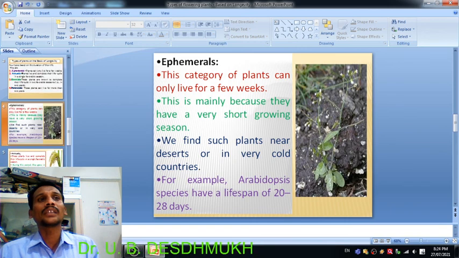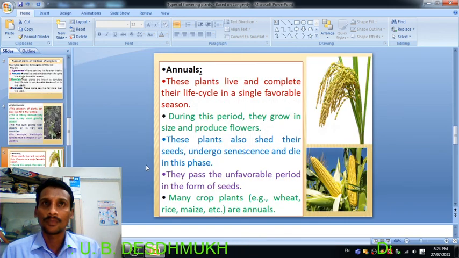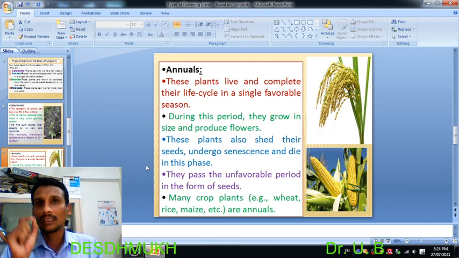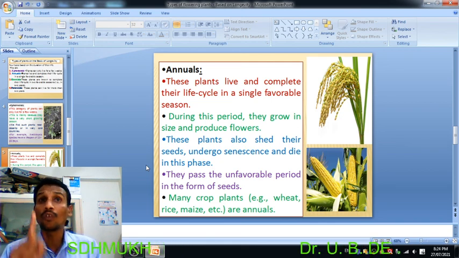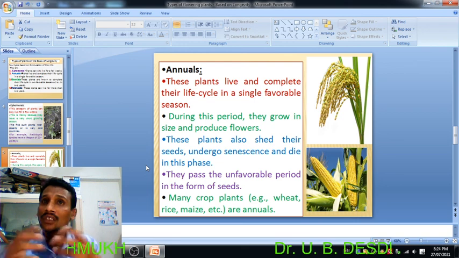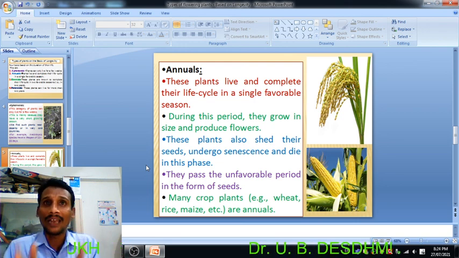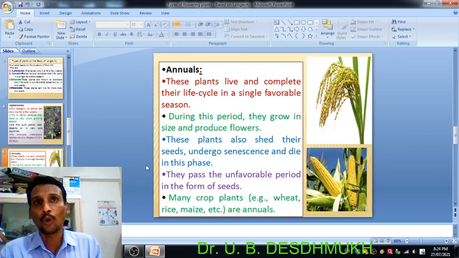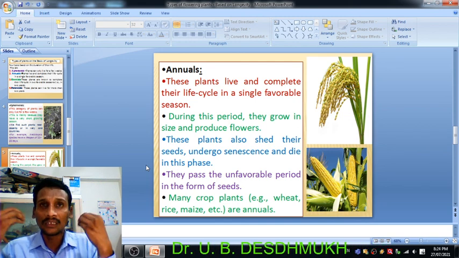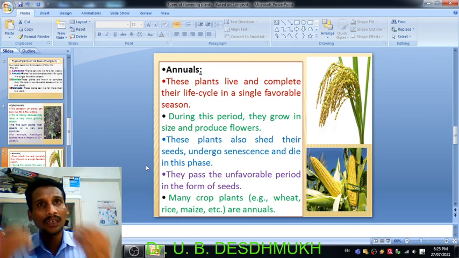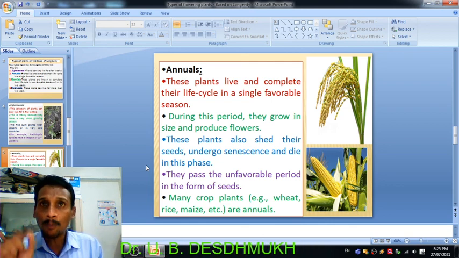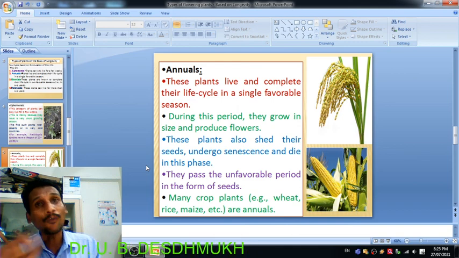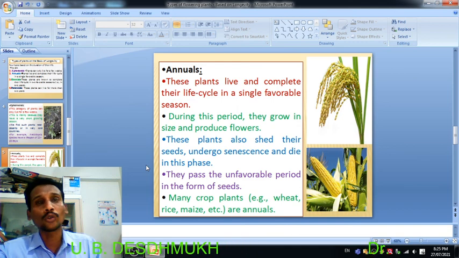The next group is the annuals. The annual group of flowering plants complete their life within one single year or within a single favorable season. In that favorable season, they produce the flower, fruits and seeds, and then within the year they die, and they pass the unfavorable period of that year in the form of seed, and the next season they germinate.